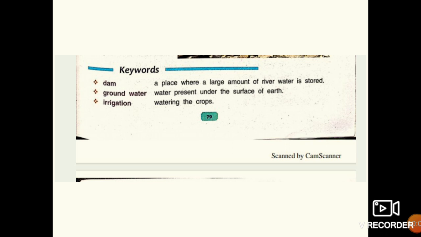Groundwater, just the name explained, groundwater, water present under the surface of the earth, that is known as the groundwater. Children, hand pump uses groundwater. Well, groundwater. Irrigation, watering the crop. This is known as irrigation. You have to write these three words and their meaning in your copy as your homework.